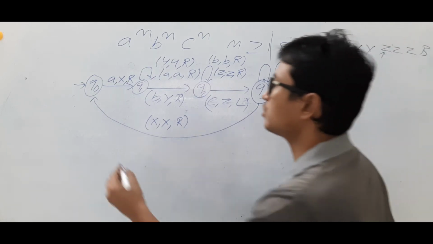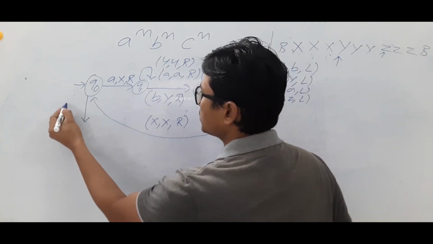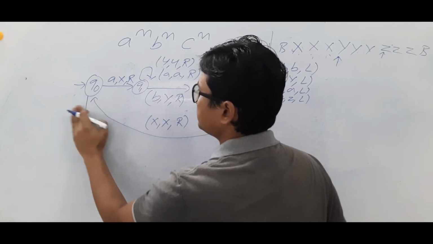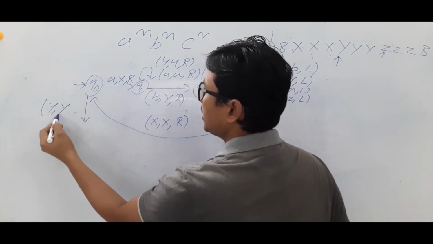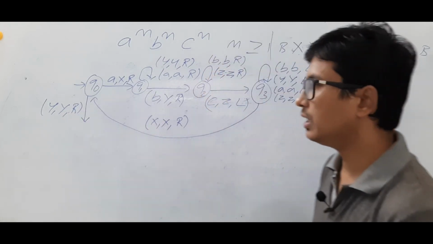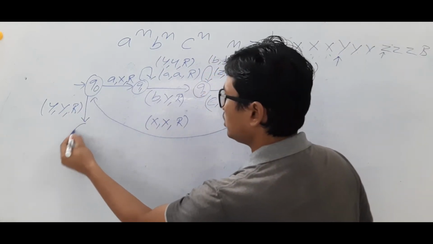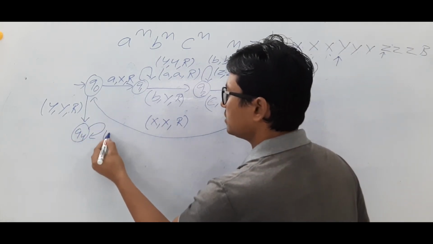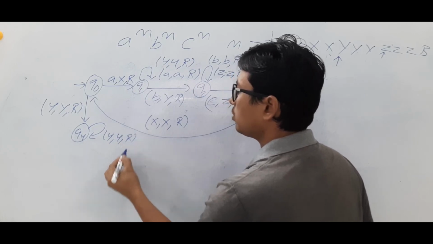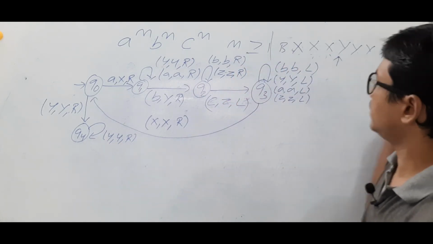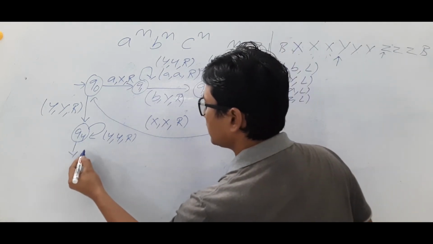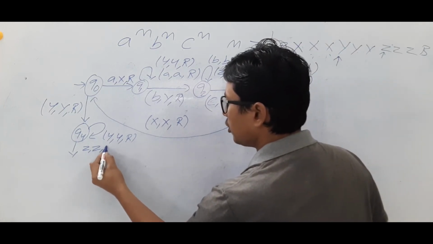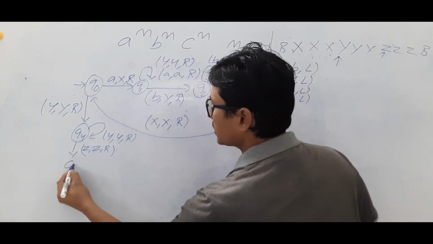So what I can do is that if you see a Y here, make it as Y, keep on moving to the right and go to a state called Q4. Here you can see any number of Y's, keep it as Y, keep on moving to the right. Okay. If you see a Z, make it as Z, keep on moving to the right and go to a state called Q5.